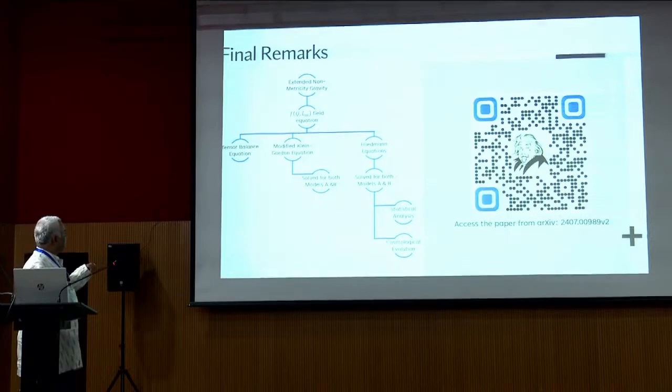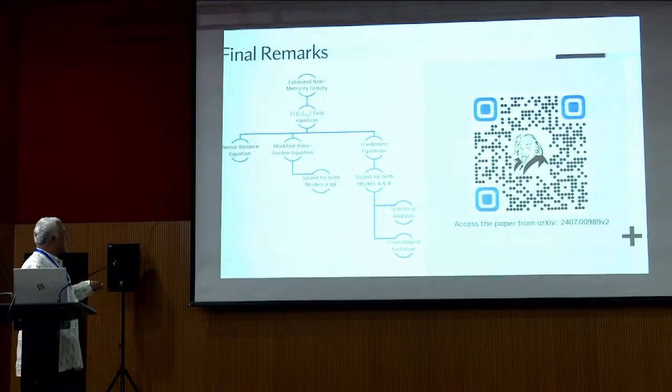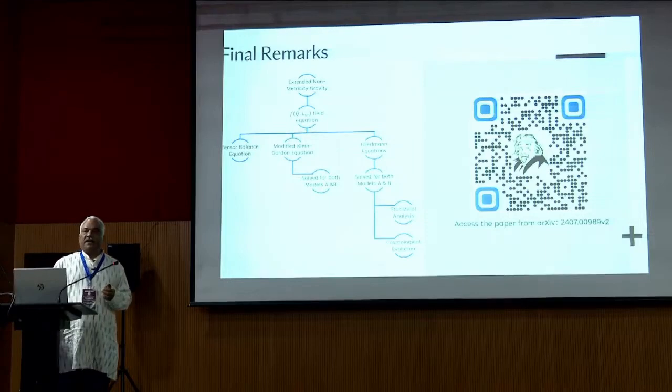Then we solved the Klein-Gordon equations for both models A and B, and discussed the effective mass square. Solving the Friedmann equations for both models, we discussed the statistical analysis of the contour plots, taking the Hubble data sets and the combined Hubble, BAO, and supernovae data sets. And we discussed the cosmological evolution through the deceleration parameter and the effective equation of state parameter.